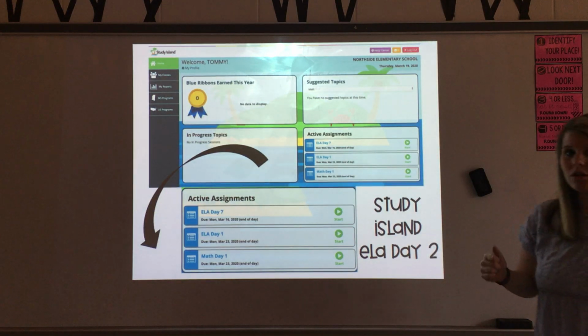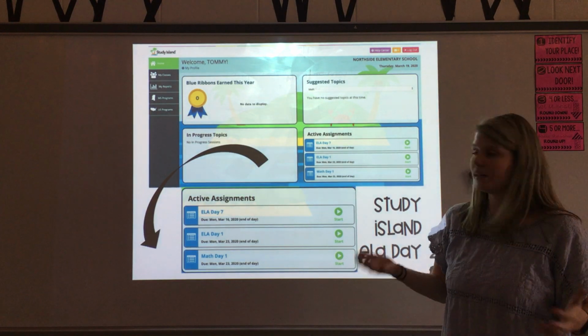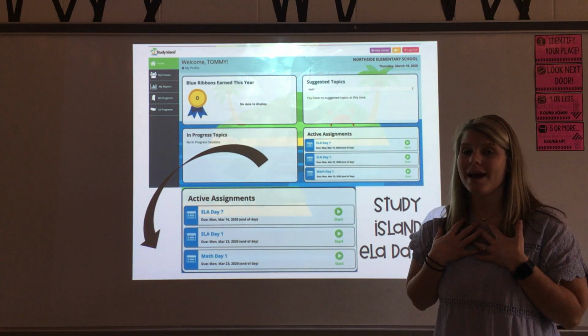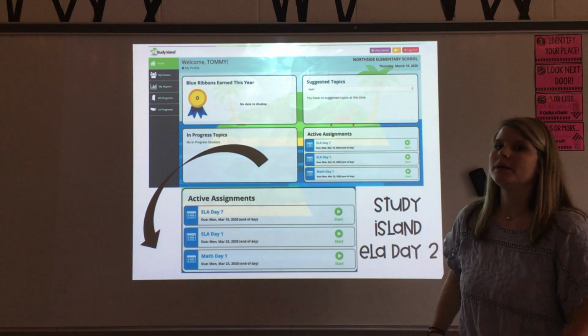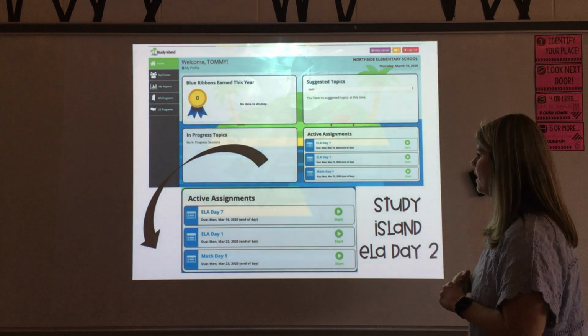You're going to make sure that you're logging in Study Island for schools. I know it seems like you would want to click Study Island for home because you're at home, but our Study Island accounts are school accounts. So make sure you're clicking Study Island for school to log in if you're having trouble with that.